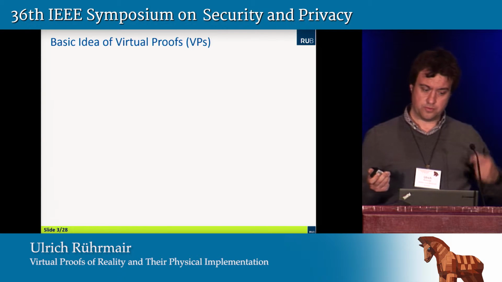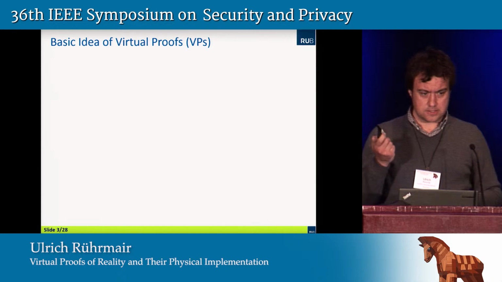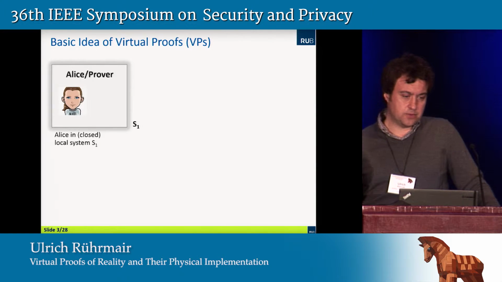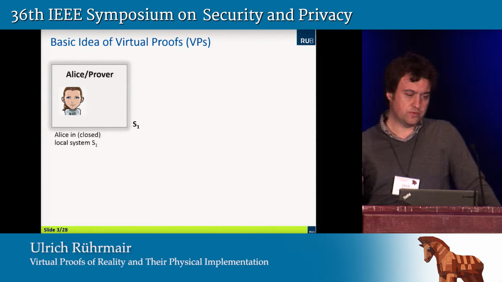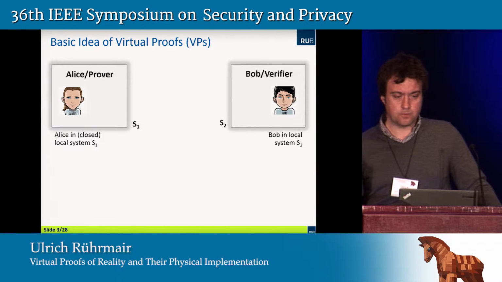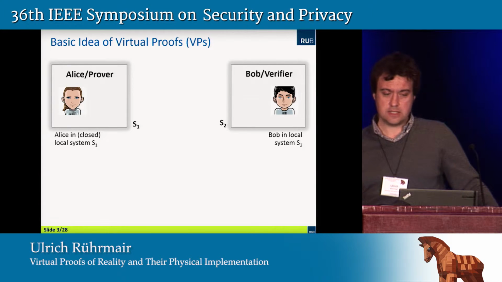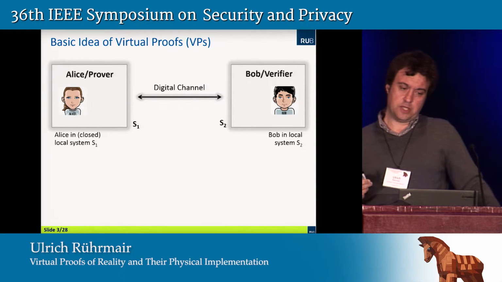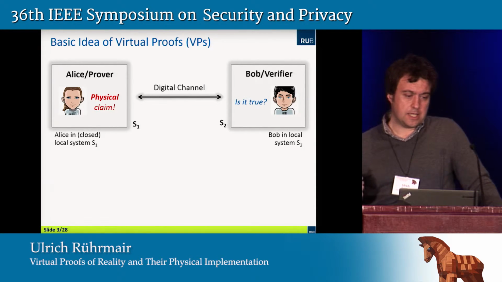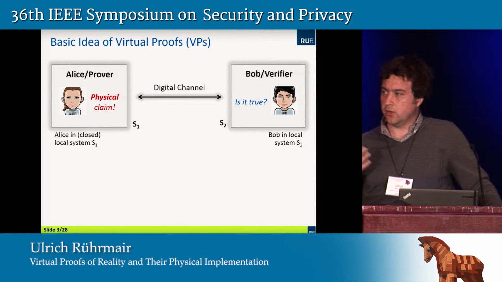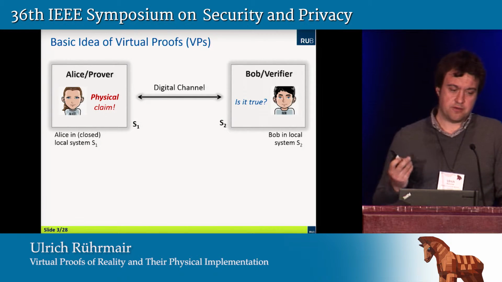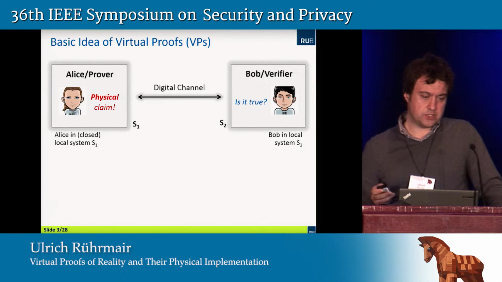Now, what are these virtual proofs all about? Okay. So we have two parties interacting with each other. Alice acting as the prover, sitting in a local system S1, and Bob acting as the verifier, sitting in a local system S2, and both are connected via a digital communication line to each other. And now Alice makes a physical claim concerning her system S1 or concerning certain objects that are present in her system S1, and Bob would like to verify that claim by communication over the digital channel.